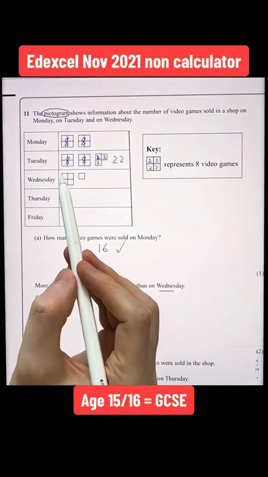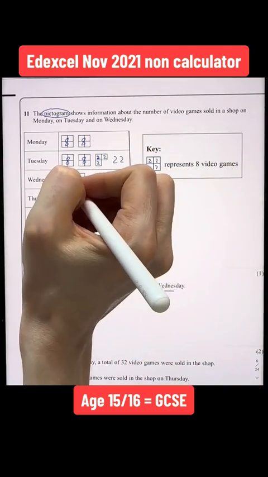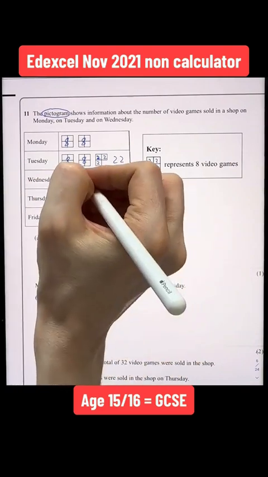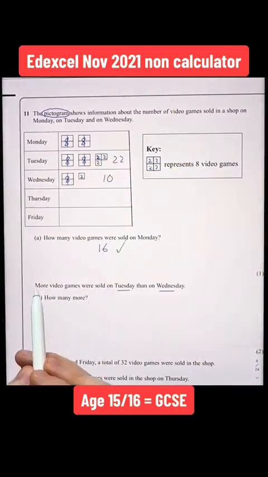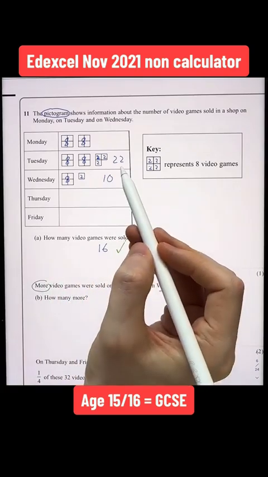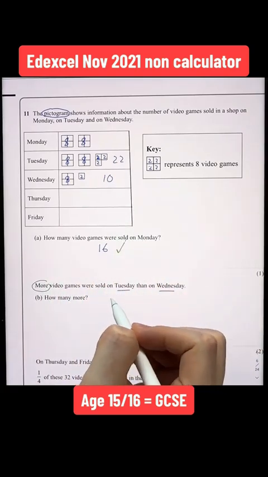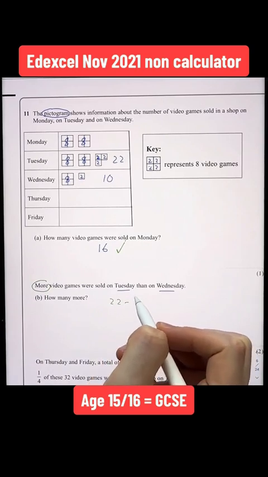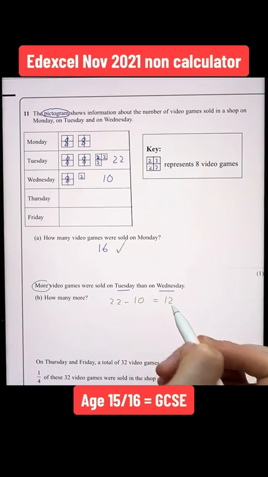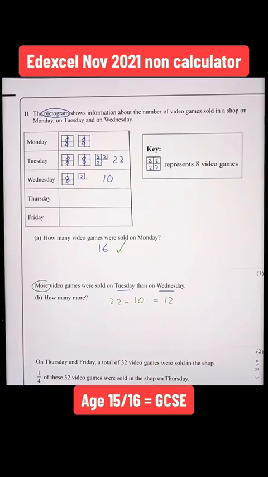On Wednesday, we know 4 baby squares represent 8. And we know 1 baby square represents 2. So 8 add 2 gives us 10. To work out how many more video games were sold on Tuesday than Wednesday, I'm going to subtract the two numbers. Well, 22 subtract the 10, and that gives us 12. So 12 more video games were sold on Tuesday than on Wednesday.